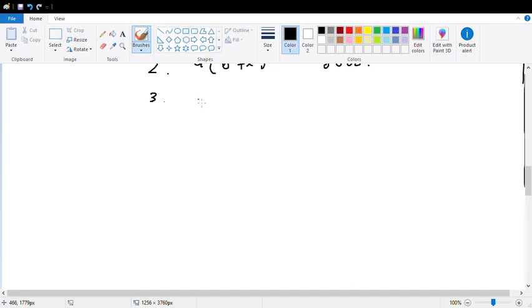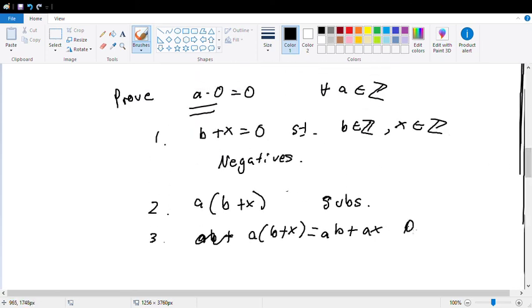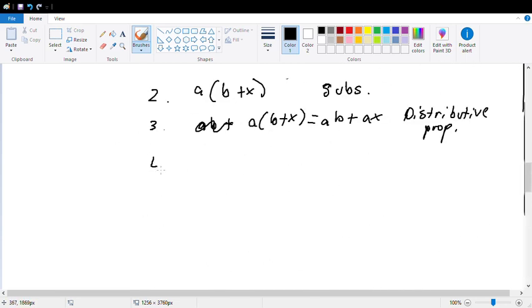By the distributive property, we can say that a times (b plus x) is equal to ab plus ax, right? Cool. So this is by distribution, the distributive property. Okay, next step. Wait, if you could scroll down. Thank you. So, now what?